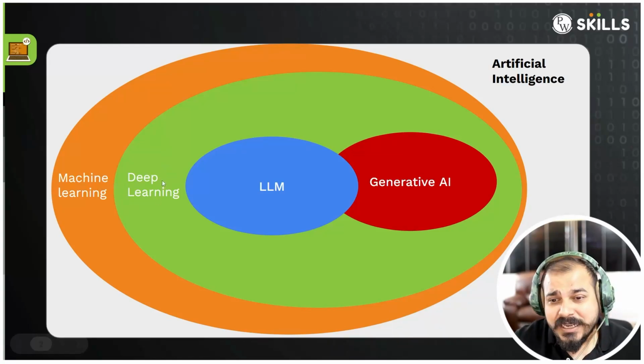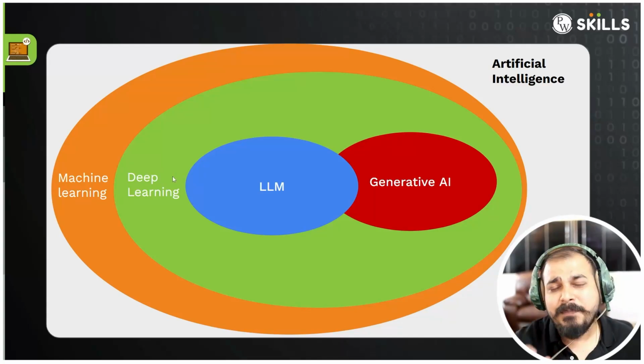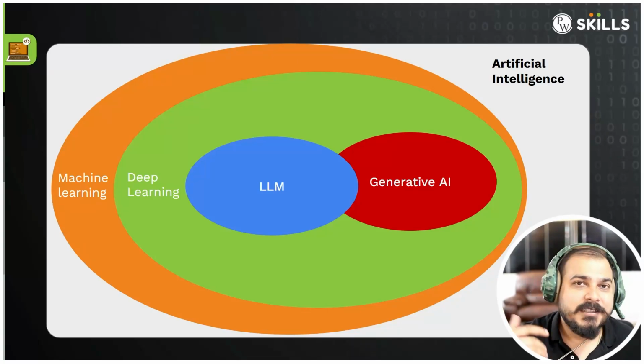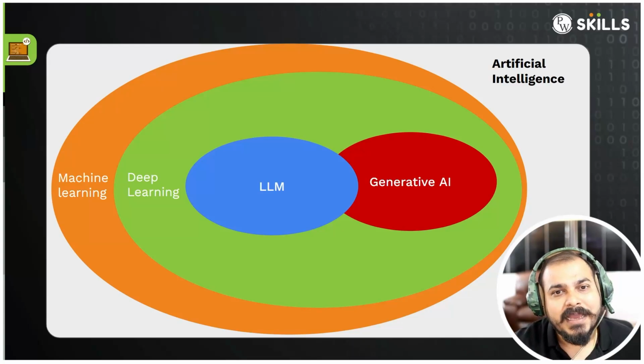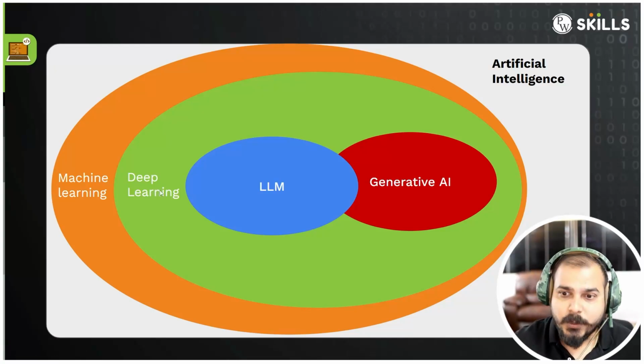Now, deep learning is a subset of machine learning, right? And it is not like deep learning just came recently. From the 1950s, scientists and researchers were thinking: can we make an application or a machine learn like how we human beings learn something? And that is where the concept of neural networks came into existence.